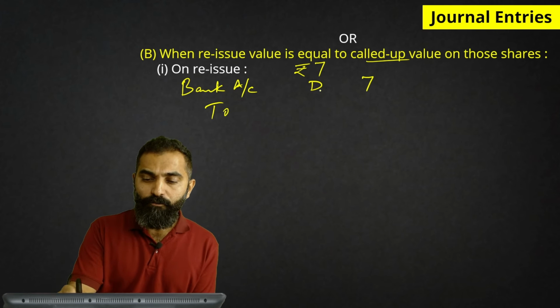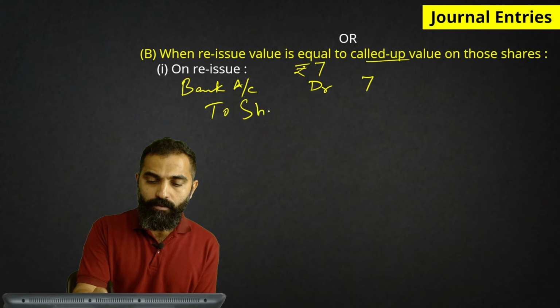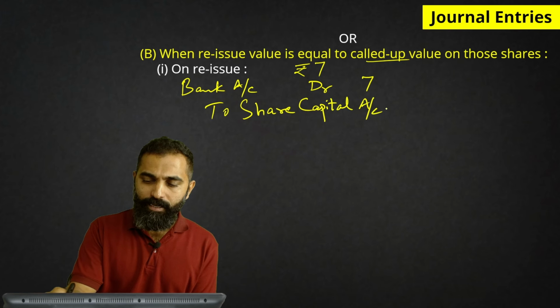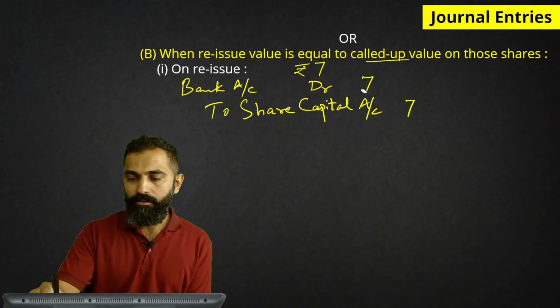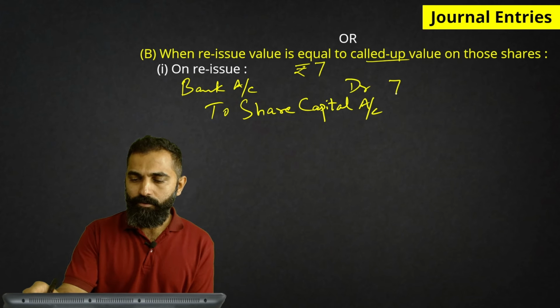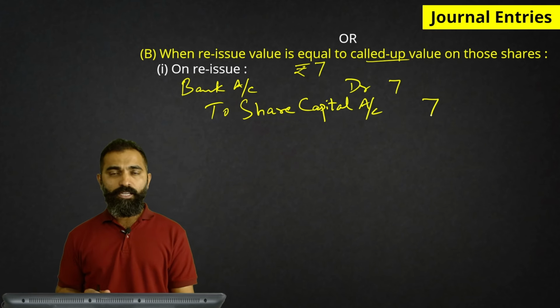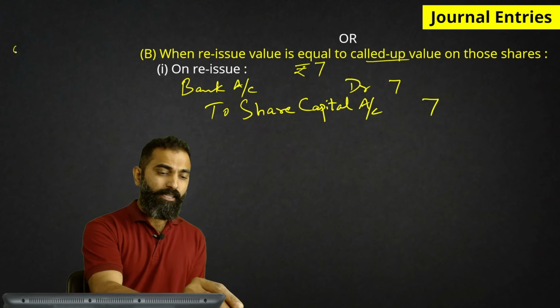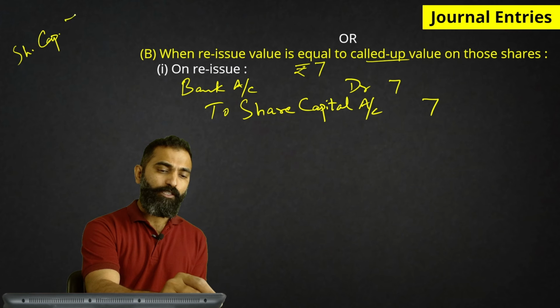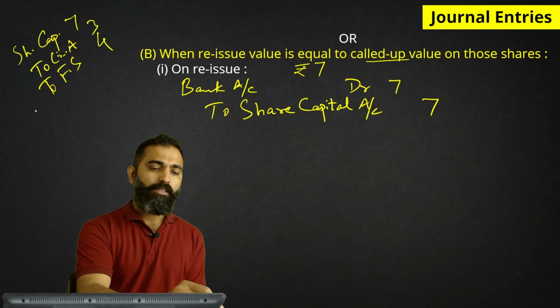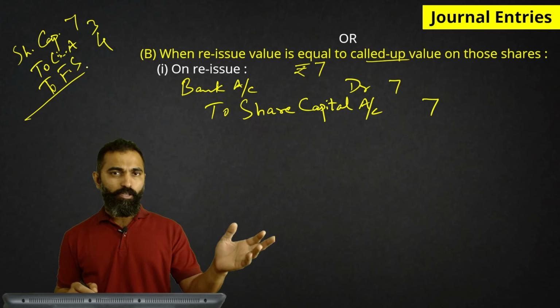Now do we need the help of forfeited shares account? There is no gap, there is no shortage. Yes, we have got the entire amount, 7 rupees. So there is no need, we did not utilize forfeited shares. I am just going to write the entry in short here also. The entry of forfeiture was share capital 7 to calls in arrears 3 to forfeited shares 4. This is our basic entry of forfeiture, which we wrote on the earlier page.